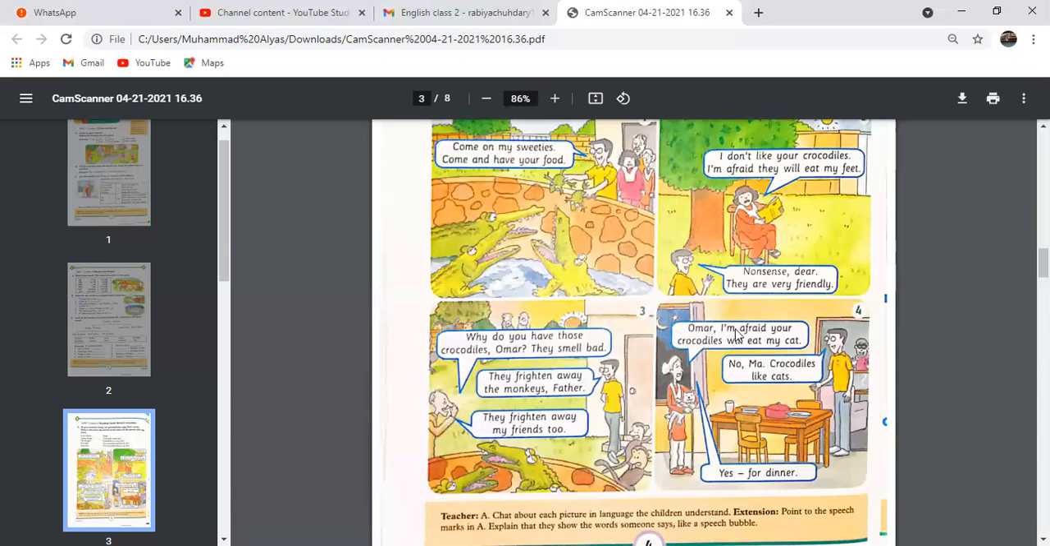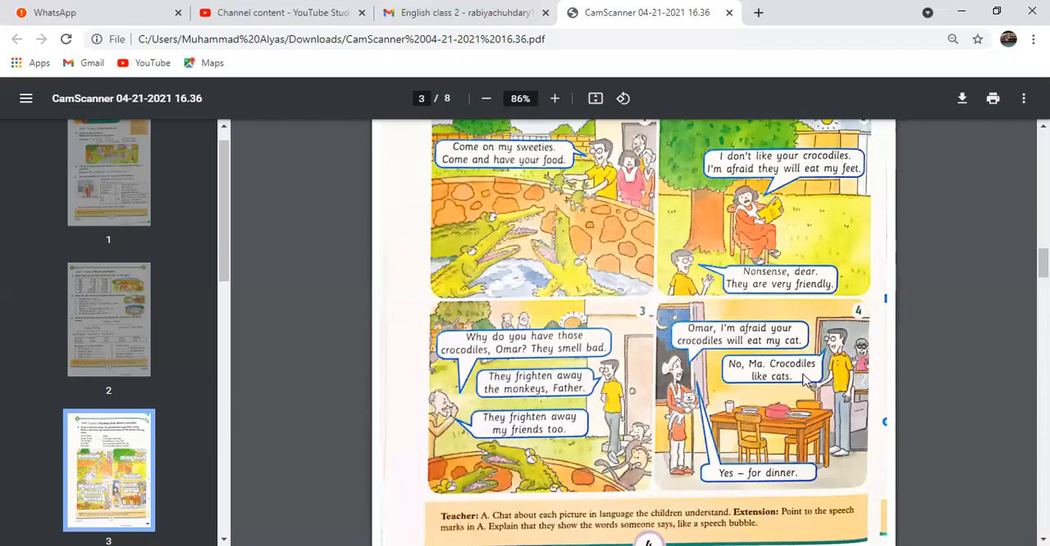Grandma is saying something. Umar, I'm afraid your crocodiles will eat my cat. Grandma is saying this. She's holding a cat in her hand and she's saying, I have fear that your crocodiles will eat my cat. And what is Uncle Umar saying?